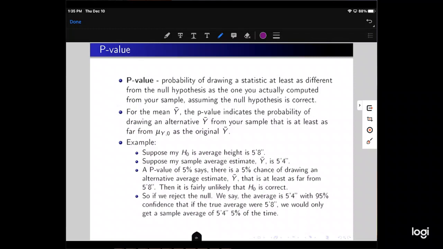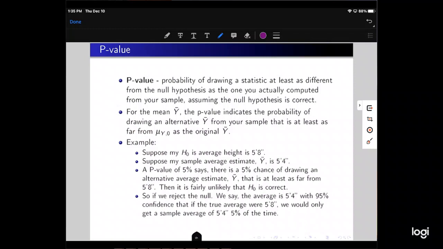For the mean y bar, the p-value indicates the probability of drawing an alternative y bar from your sample that is at least as far from mu y naught as the original y bar. Okay, this is complicated, I know. So let's take this apart. Use an example first. Suppose our null hypothesis is the average height of students at CSU is 5'8".